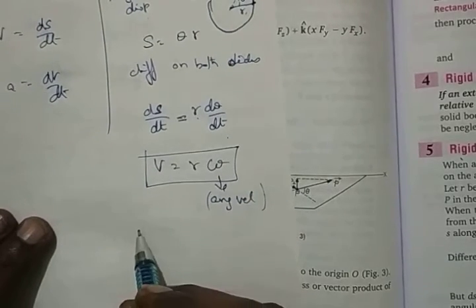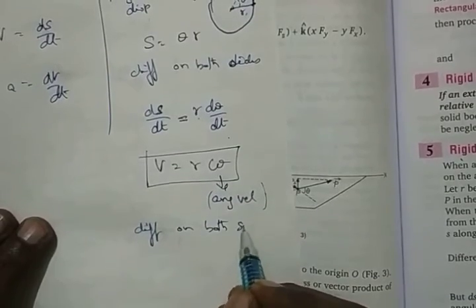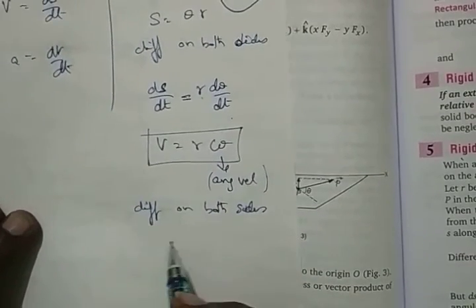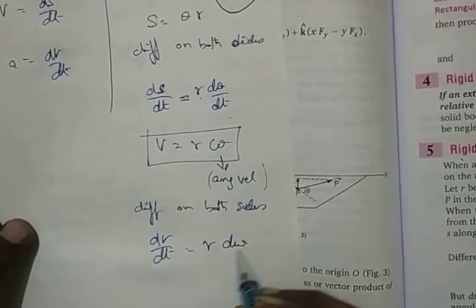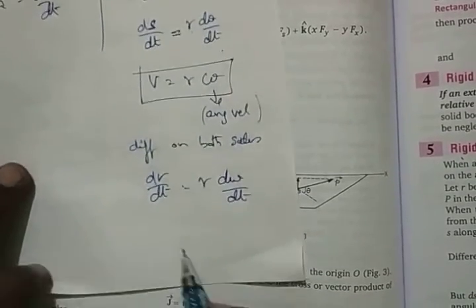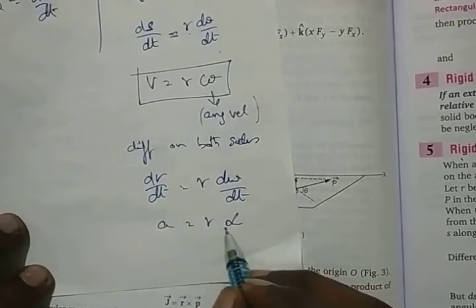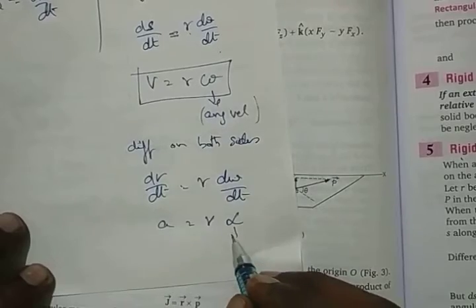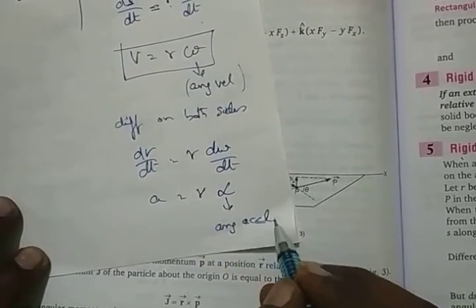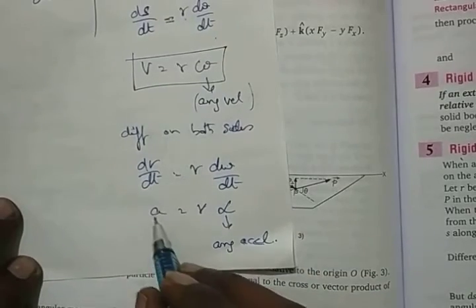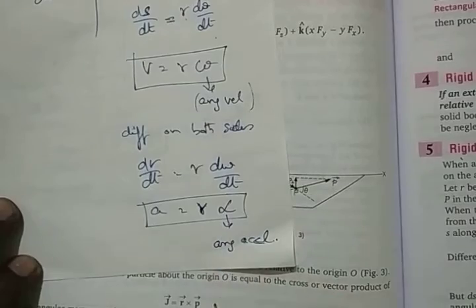Next line. Differentiate on both sides. Again, dv by dt is going to be equal to r into d omega by dt. So dv by dt is going to be acceleration. R into d omega by dt is alpha. What is alpha? It is angular acceleration. So a is equal to r alpha.